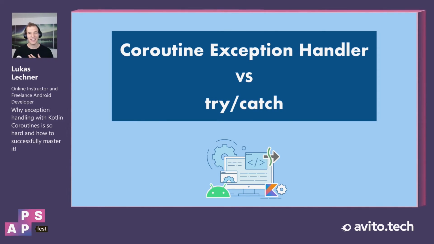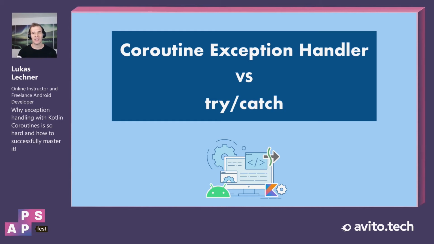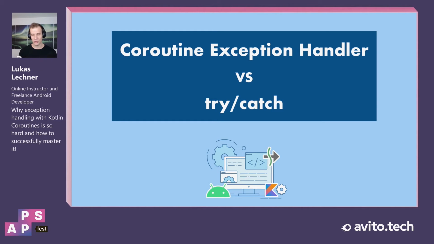All right, now you know basically the two options that we have for handling exceptions in coroutine-based code. The first one is to install a coroutine exception handler, and the other one is to use try-catch directly in the coroutine. But the question now is, in which situations should we use which of those two?